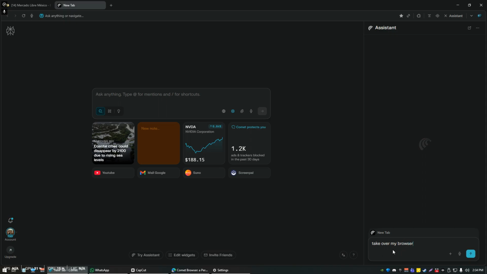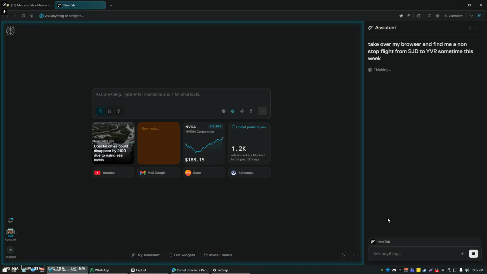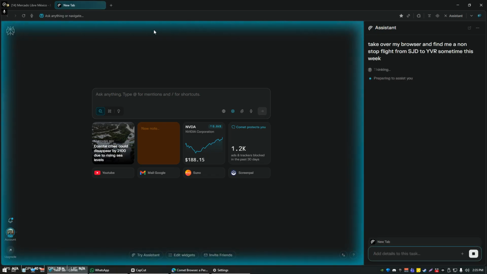If you want it to take over your browser, take over my browser and find me a flight, let's say nonstop, to be more specific, nonstop flight from SJD to YVR, San Jose del Cabo to Vancouver. This sometime this week. All right. So that now is going to take over my browser. You can tell it's taking over my browser because of this blue border that's kind of flashed up.